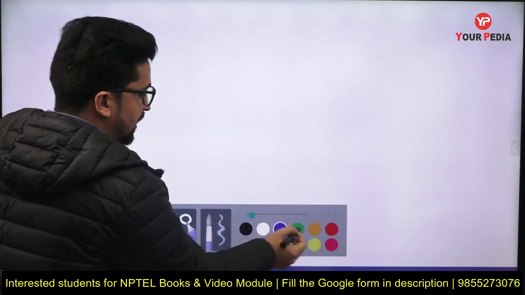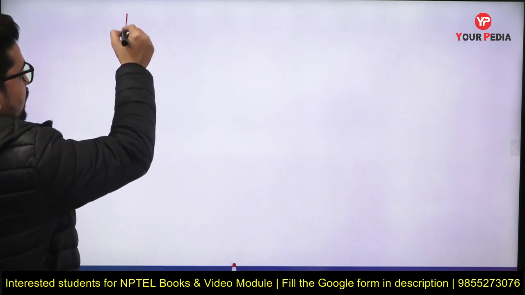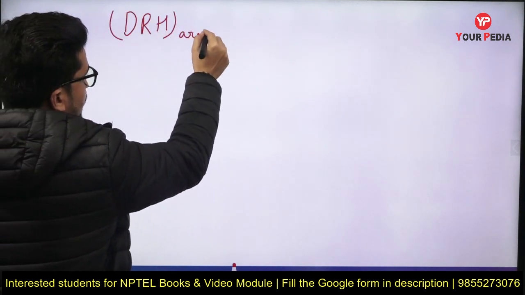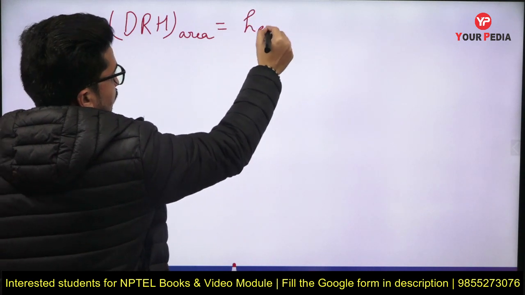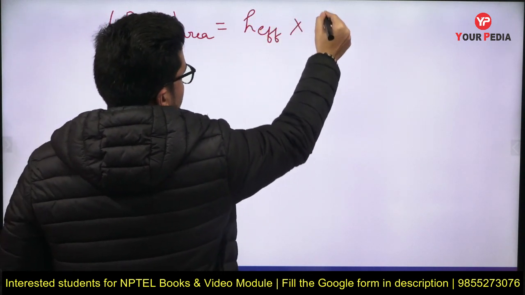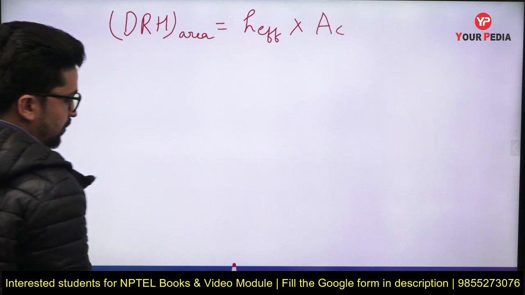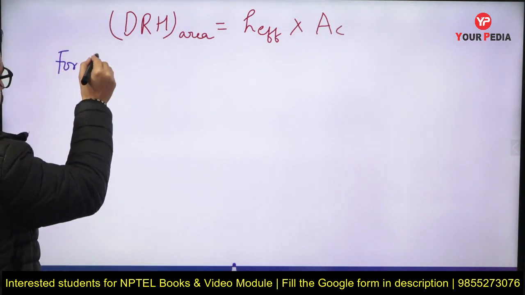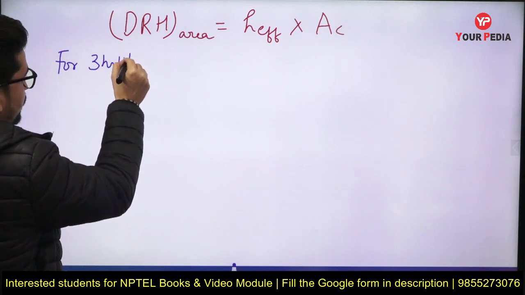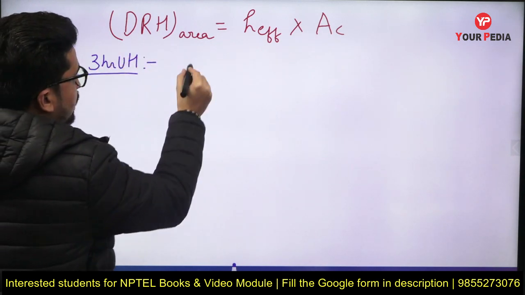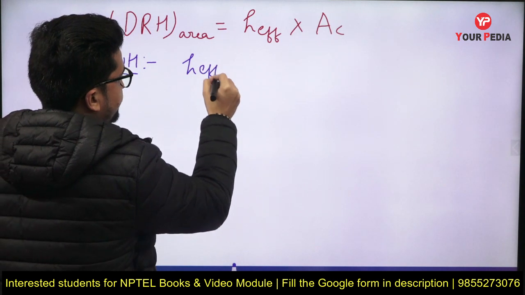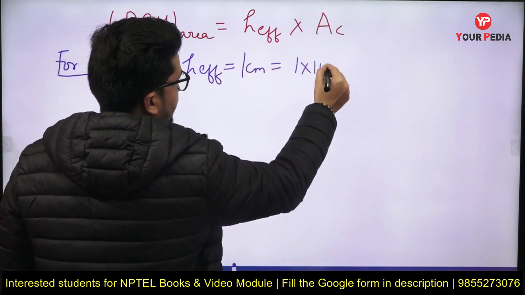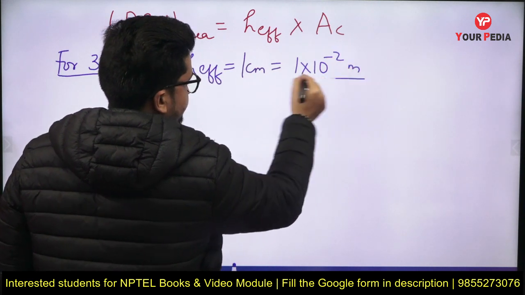So again we will apply that same formula, which will be DRH area. So DRH area will be equal to H effective into area of catchment. Therefore now for 3R unit hydrograph we know that H effective will be 1 centimeter or 1 into 10 raised to power minus 2 meter, correct?